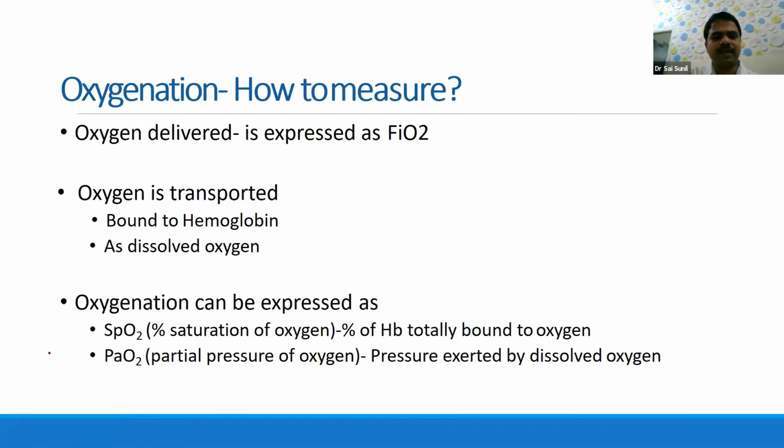What do we mean by SpO2, the term which we commonly use in our SNCUs? It is basically the percentage of saturation of oxygen, which means the percentage of hemoglobin which is bound to oxygen. That is SpO2. What is PaO2, which we see in blood gases? It is nothing but the partial pressure of oxygen, the pressure exerted by the dissolved oxygen. This we will be able to know only in a blood gas, whereas saturation we will know with our monitor, whether it's a pulse oximeter or a multi-channel monitor.